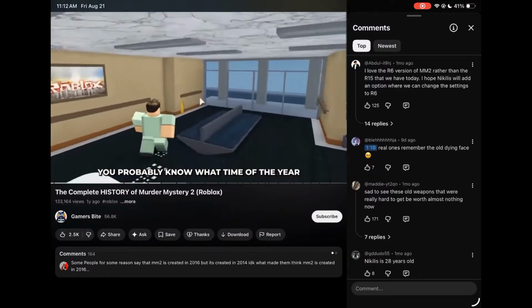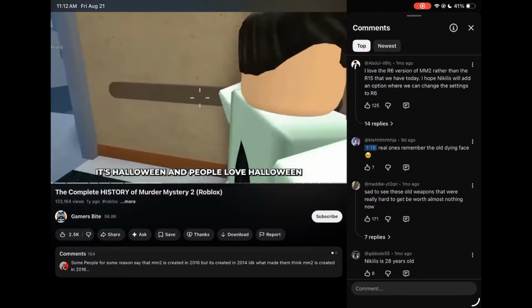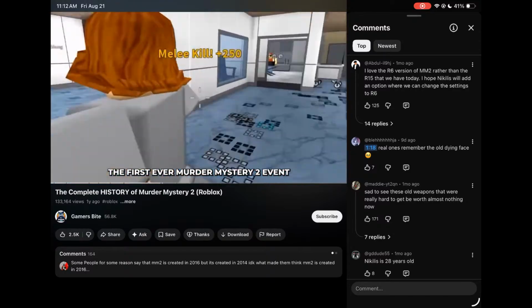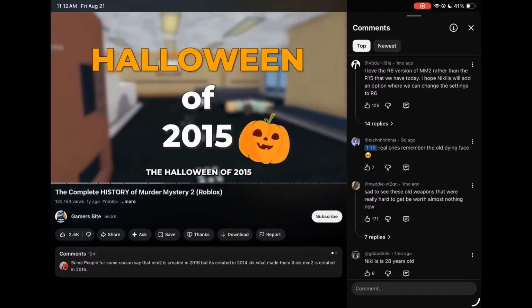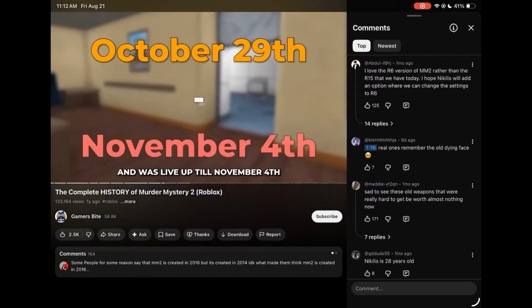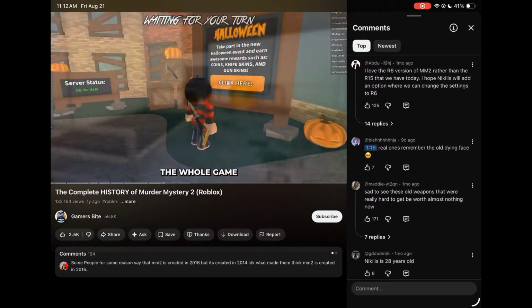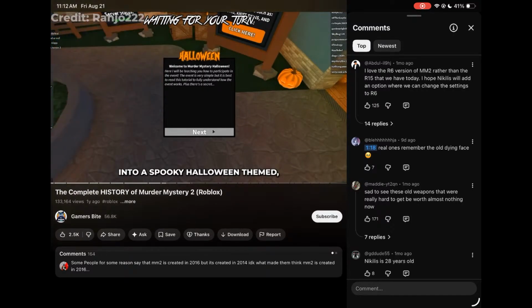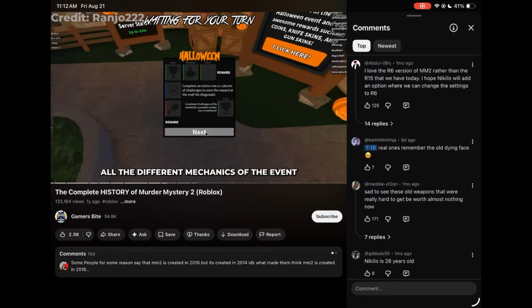You probably know what time of the year comes at the end of October. It's Halloween. And people love Halloween, so Nikilis started the first ever Murder Mystery 2 event, the Halloween of 2015. The event began on October 29th and was live up till November 4th. The whole game changed appearance into a spooky Halloween theme, and you were greeted with a tutorial window that explained all the different mechanics of the event.